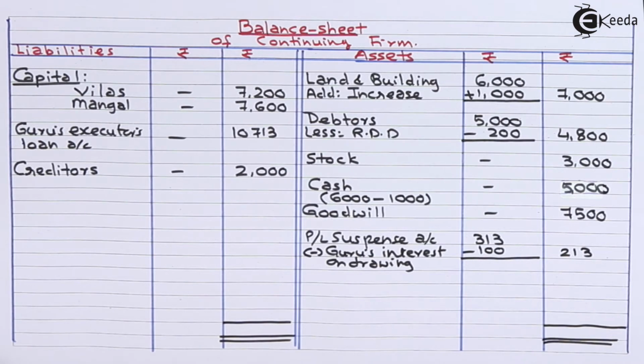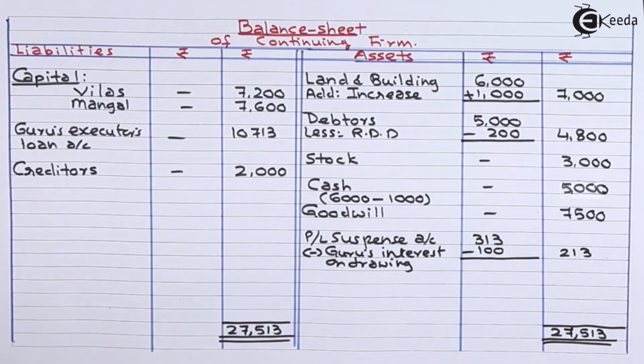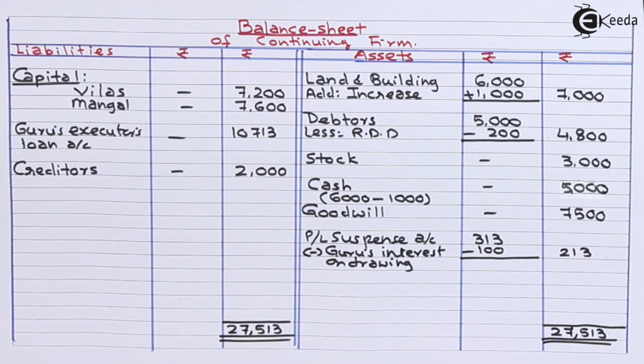Let us close balance sheet. Balance sheet of continuing firm. Asset side total is 27,513. Liability side total is also 27,513. That means balance sheet is tally, it's matching.